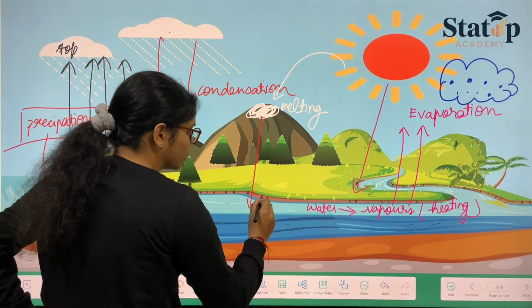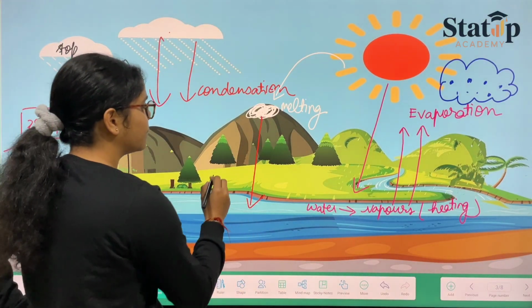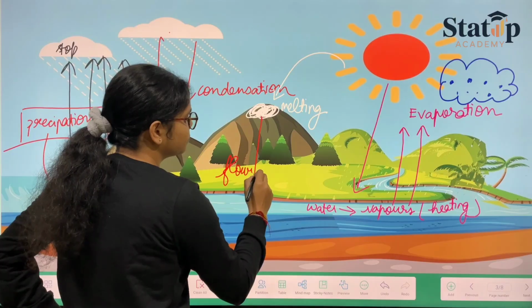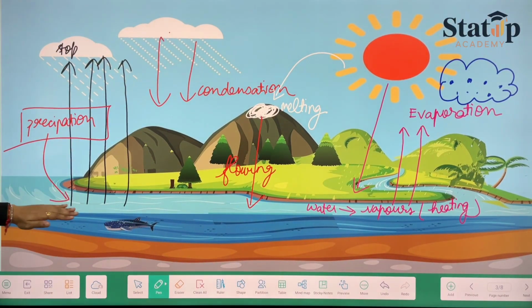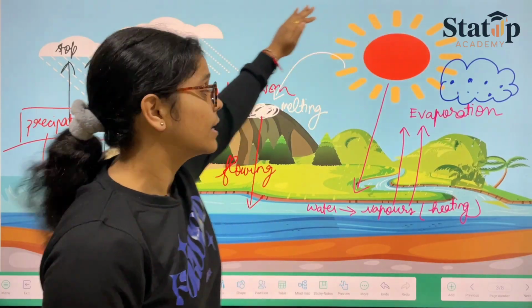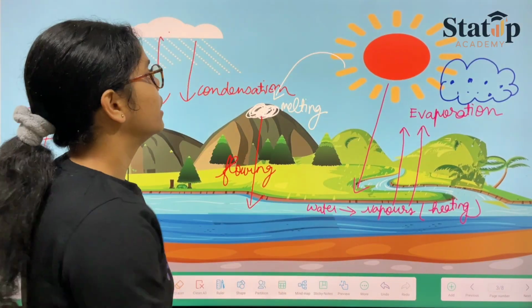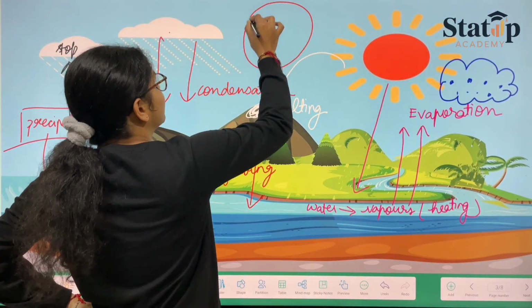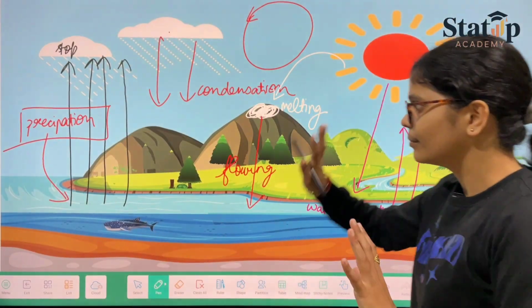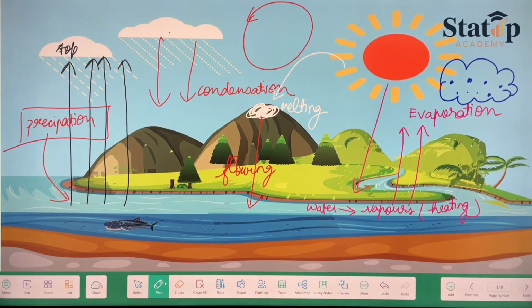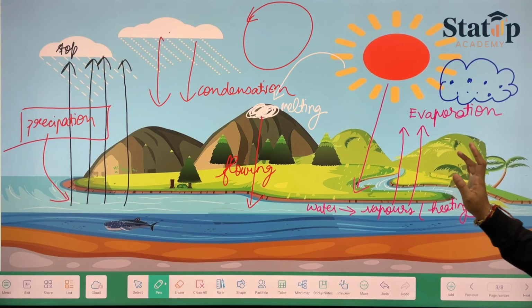These will reach down the earth's surface via a process called flowing. So this is the whole cycle. They are dropping, and again the process is starting and forming, starting and forming. Things are going in a cyclic manner, hence this is known as a cycle. I hope in very simple and clear terms we have understood what the water cycle is.